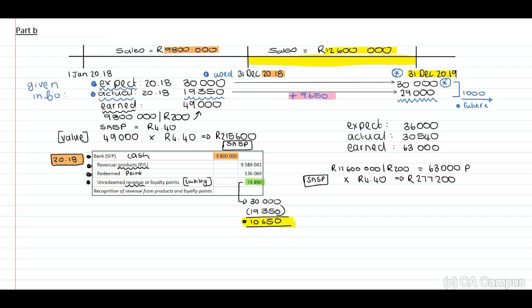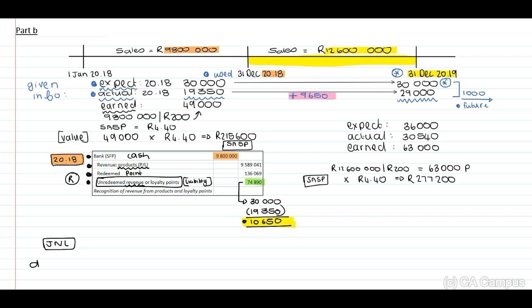Therefore, we will have to recognize the journal in terms of the number of points that they have now used relating to 2018. If we need to recognize the points that they have now used, you agree with me that we will have to reverse this unredeemed revenue of loyalty points.